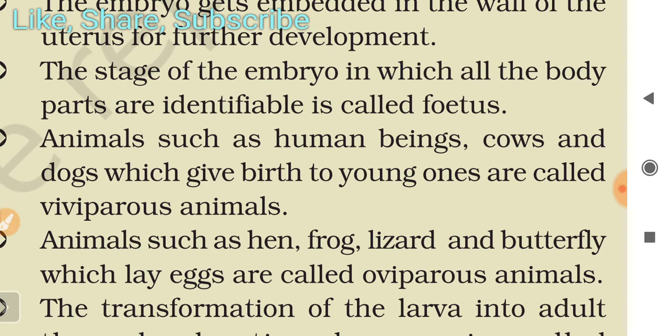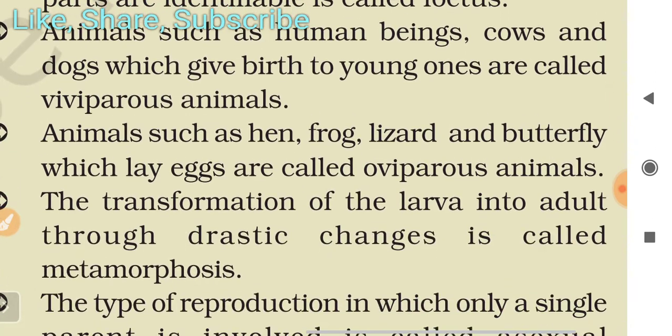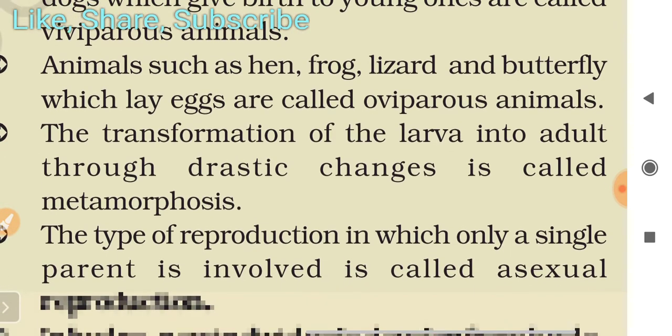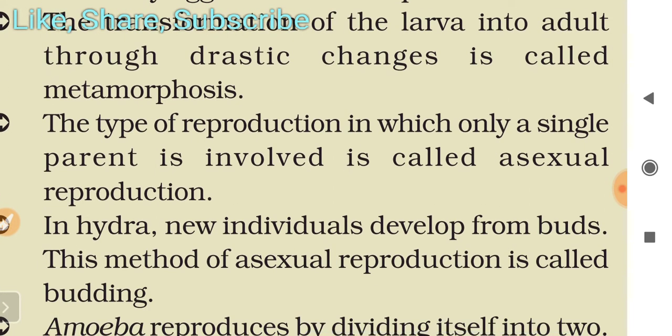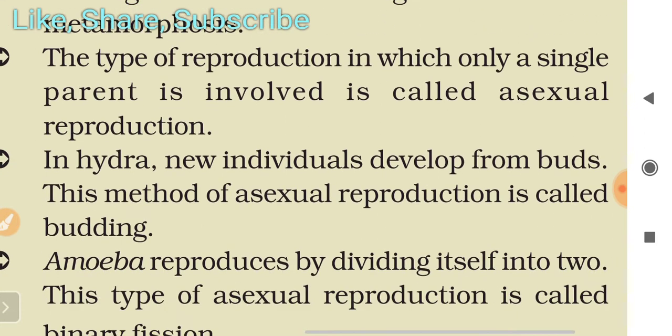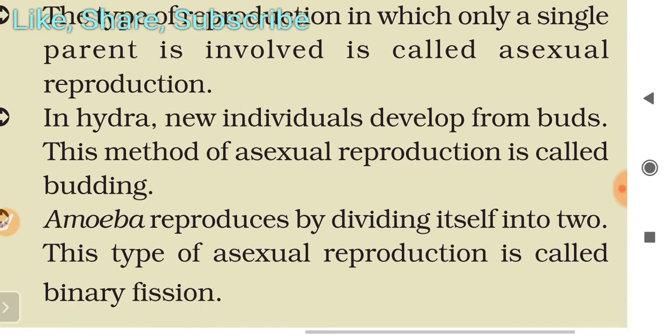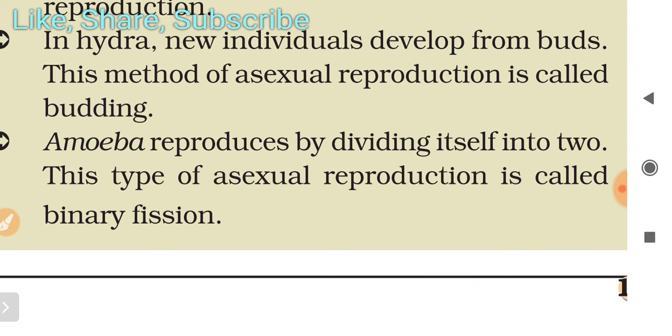Animals such as human beings, cows, and dogs which give birth to young ones are called viviparous animals. Animals such as hen, frog, lizard, and butterfly which lay eggs are called oviparous animals. The transformation of the larva into an adult through drastic changes is called metamorphosis. The type of reproduction in which only a single parent is involved is called asexual reproduction. In Hydra, new individuals develop from buds. This method of asexual reproduction is called budding. Amoeba reproduces by dividing itself into two. This type of asexual reproduction is called binary fission.